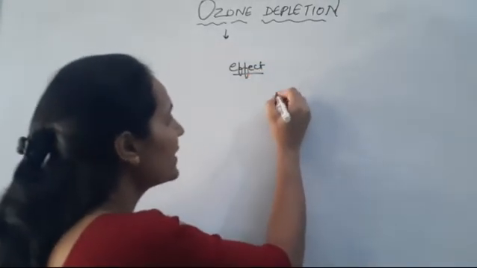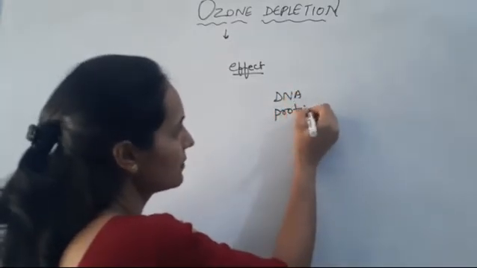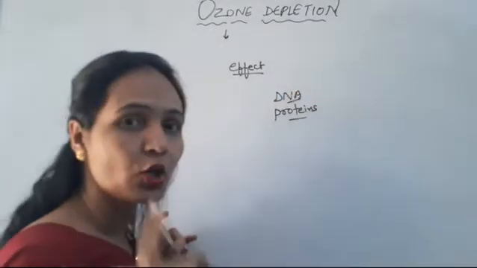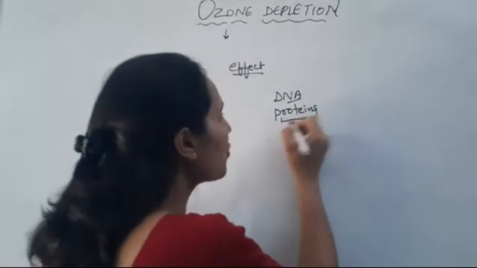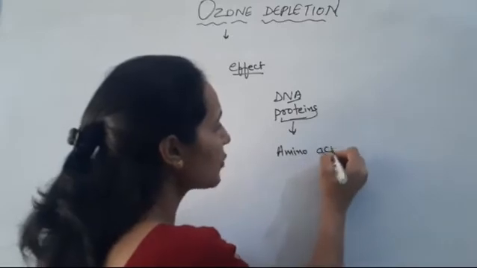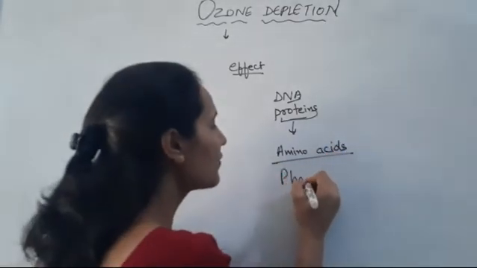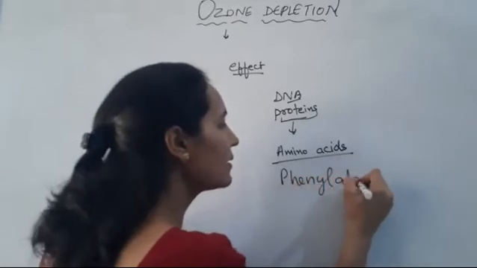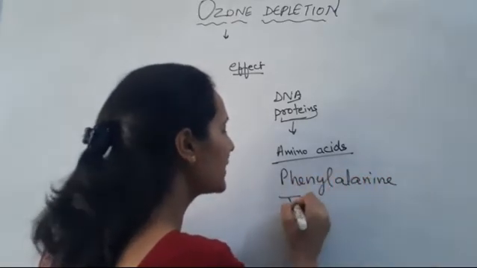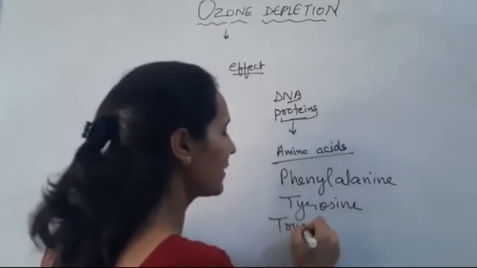You know it very well that our DNA and proteins, these proteins have amino acids, especially for example phenylalanine, tyrosine, tryptophan.